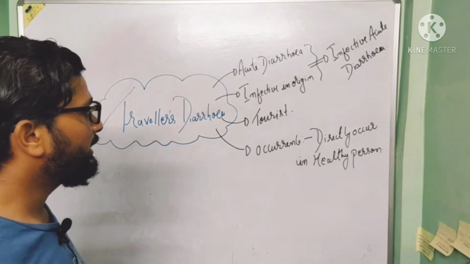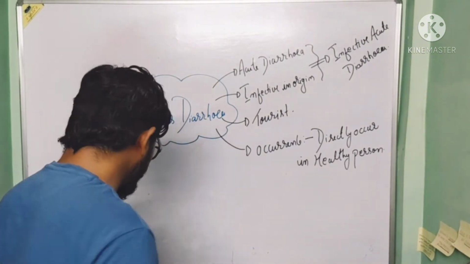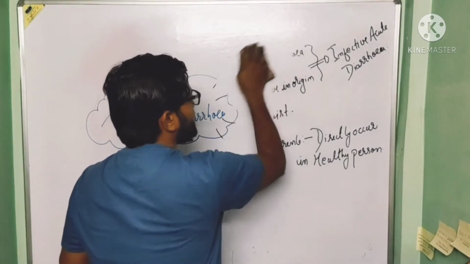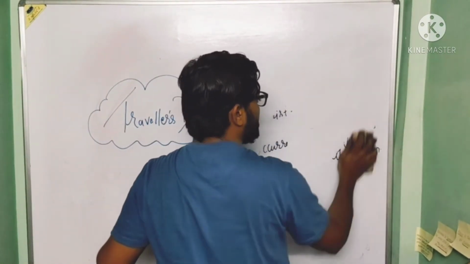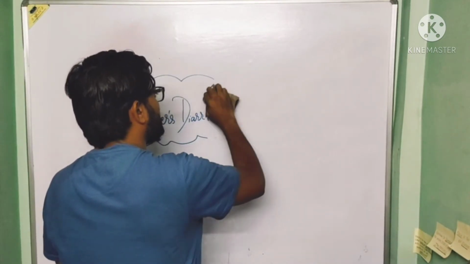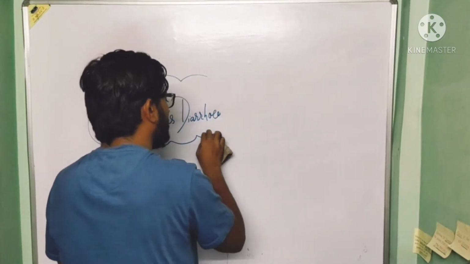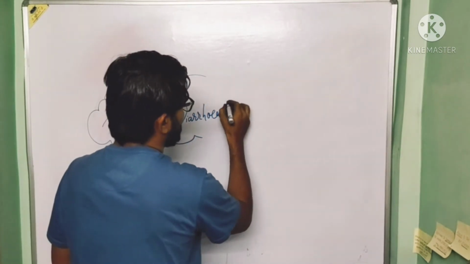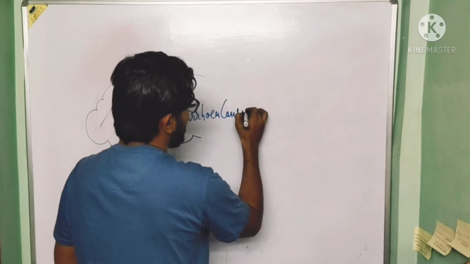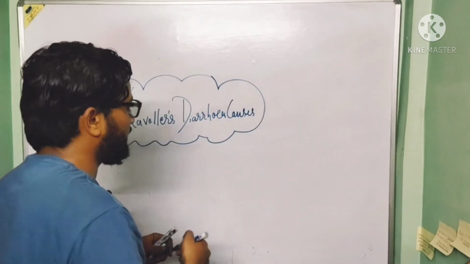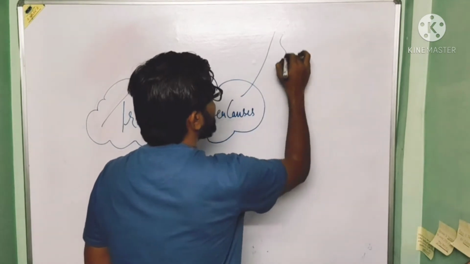Now, next are the causes of traveler's diarrhea. So let's talk about the causes. There are basically 8 causes of traveler's diarrhea. What are those causes?